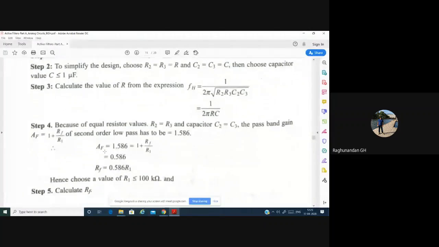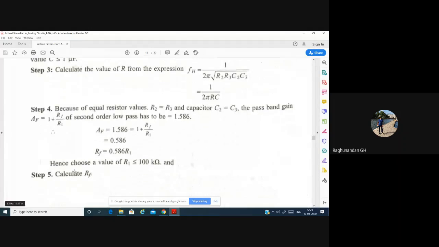Then AF is equal to 1.586, which is equal to 1 plus RF by R1. So RF is equal to 0.586 R1. Hence choose the value of R1 less than or equal to 100 kilo ohm, and after that you calculate RF. This is the design procedure you have to follow.